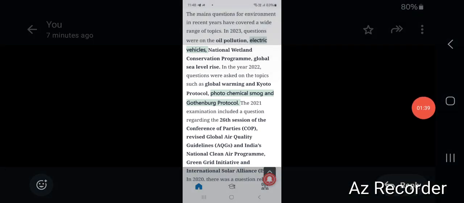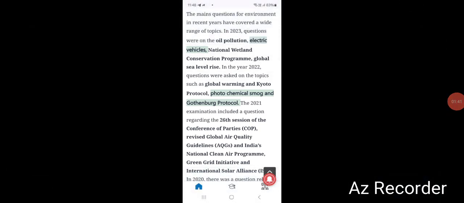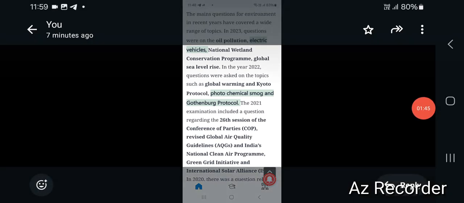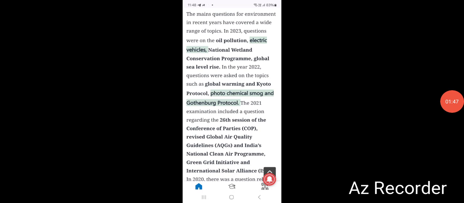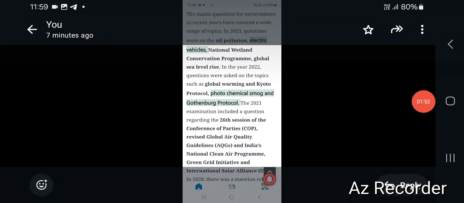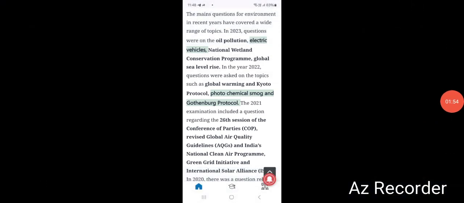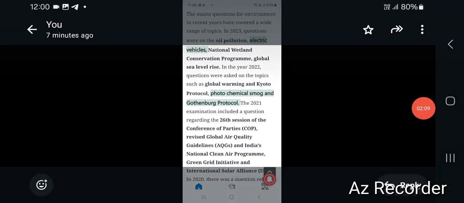So from the above discussion we can conclude that if you are giving mains and you want to cover the environment part, the topics you have to give priority to are current events, current affairs related topics; you have to pick those mostly. And in the static part also, questions mostly come from pollution and various interventions, policies, schemes. Okay, so next we can do